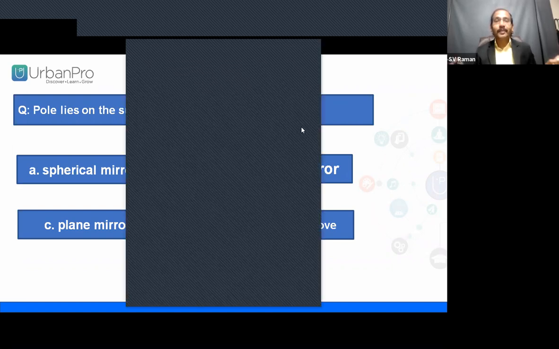Repeating again, pole lies on the surface of spherical mirrors, simple mirror, plane mirror, none of the above. Choose the right answer. It is a part of a mirror we studied. Choose the right answer with your fast fingers.